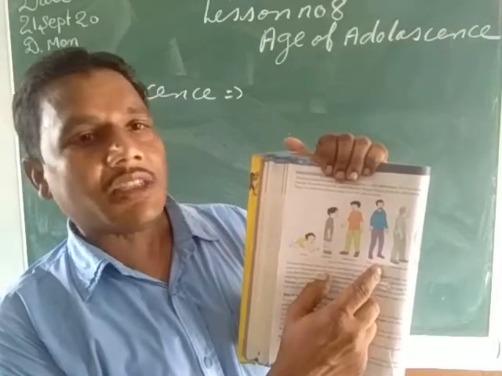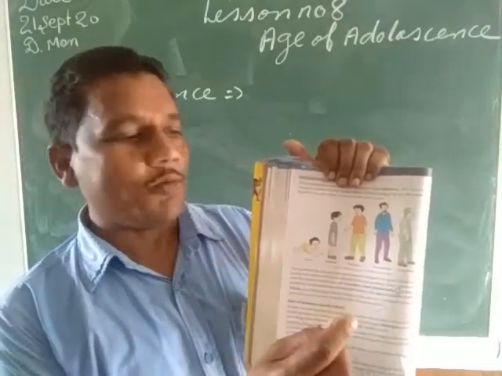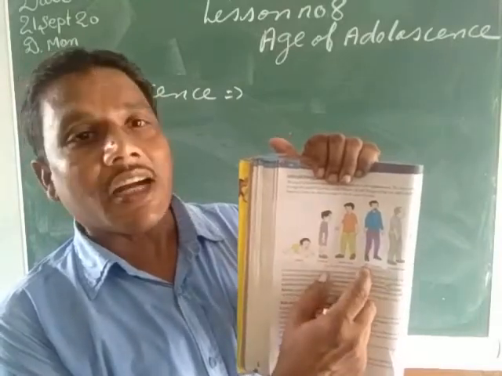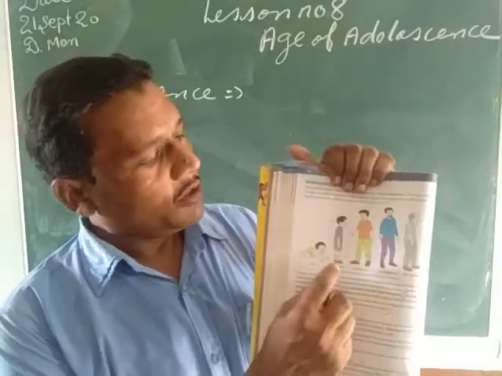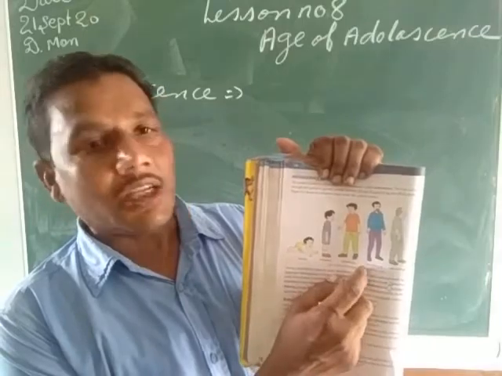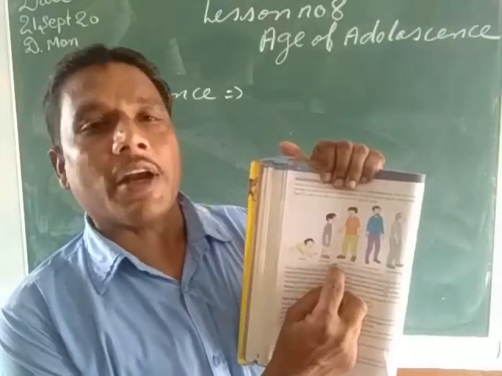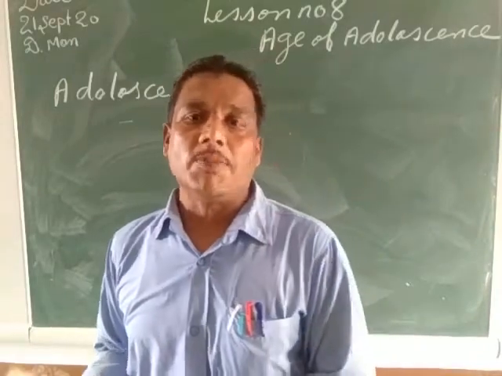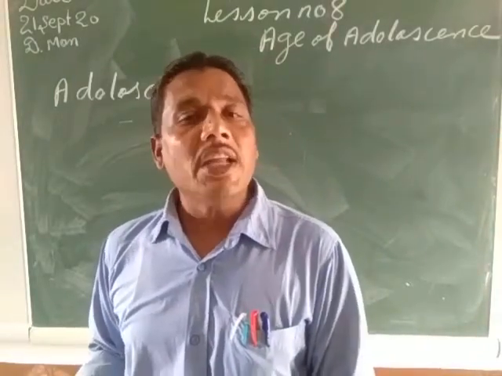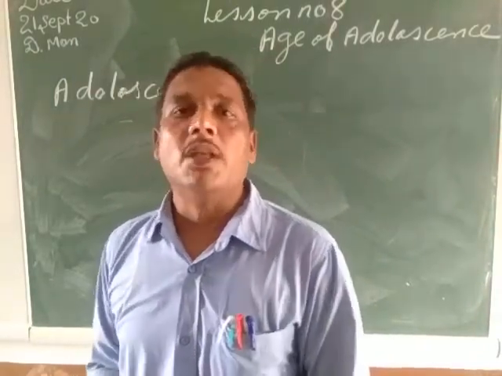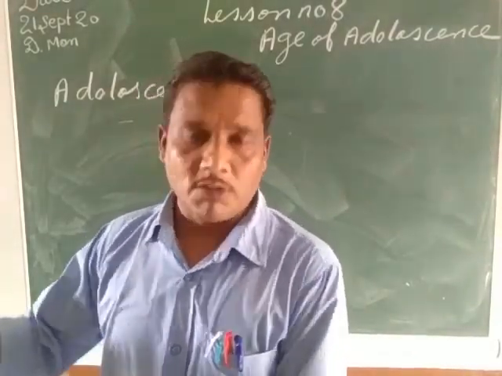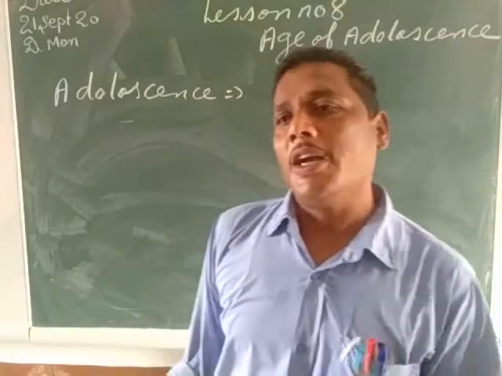So we can say the age group between childhood and early adulthood is known as the age of adolescence. It means when the boys and the girls are passing from the age of 10 years to 19 years of age, that age is called the age of adolescence.